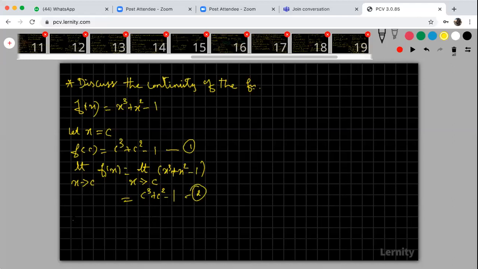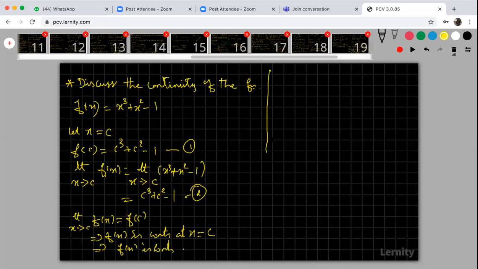Therefore from 1 and 2, we conclude that limit x tends to c of f of x is equal to f of c. If both are equal, your f of x is continuous at x is equal to c. So at any point the function is continuous, and your f of x is simply called continuous.